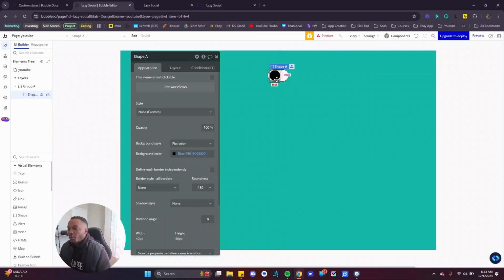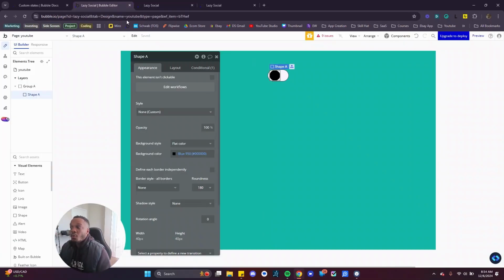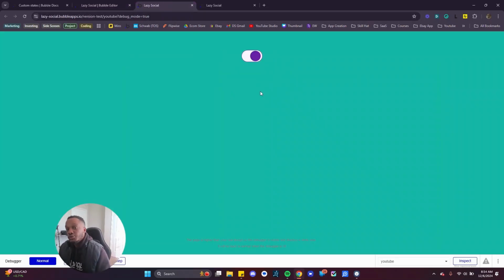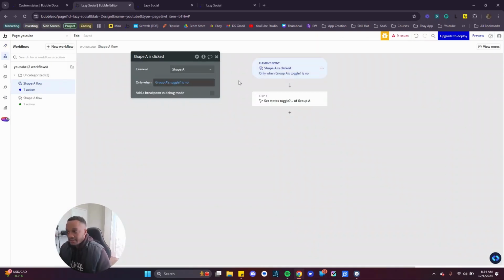The reason why I don't want to do it on the shape is because if I click anywhere else outside of the shape, I miss it, it doesn't work. I have to be on the shape. I want to be able to bring this function up and the user can click anywhere inside of this shape and get the function to work. And the way we do that is putting the workflow on the container.